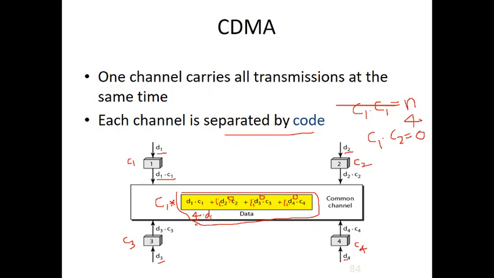Now after receiving this, device 2 will divide the entire data it has received by 4, that is by n. So after receiving 4 D1, device 2 will divide this entire data by 4, that is n. So the 4 will get cancelled and the remaining thing is D1, which is nothing but the data which was sent from device 1.